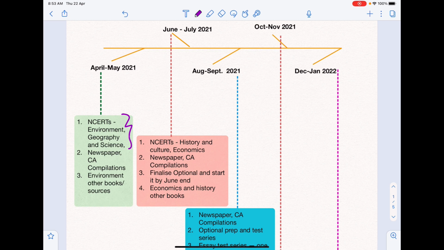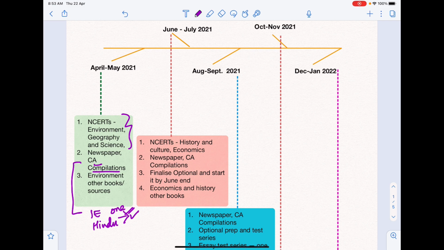Secondly, I want you to create a routine of studying a newspaper, either The Hindu or the Indian Express. One newspaper is enough, either the Indian Express or The Hindu, not both, just pick up one. And also start current affairs compilations.